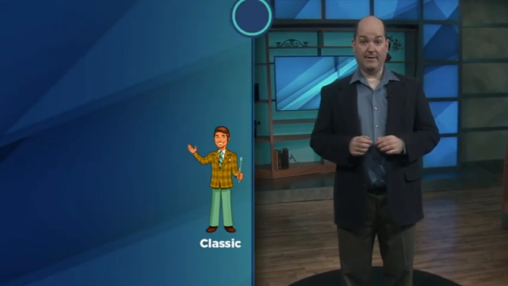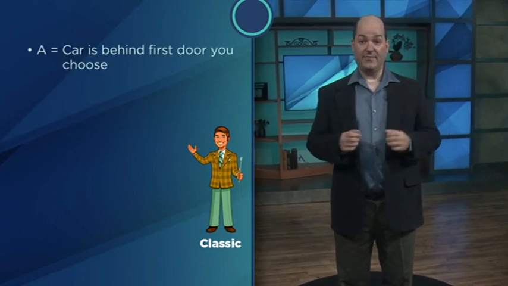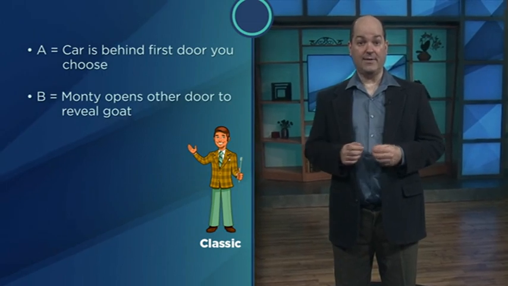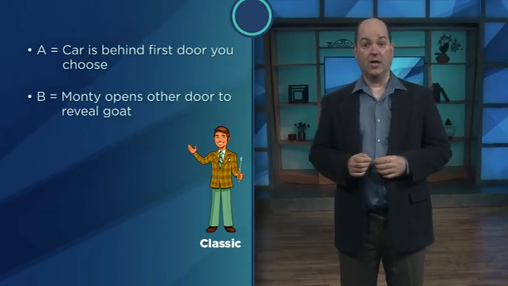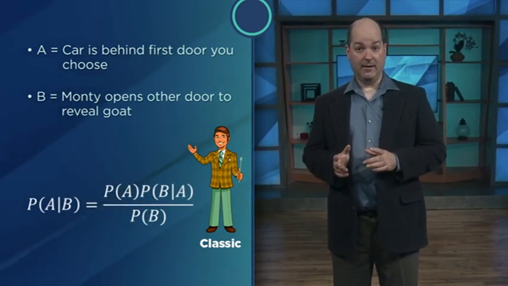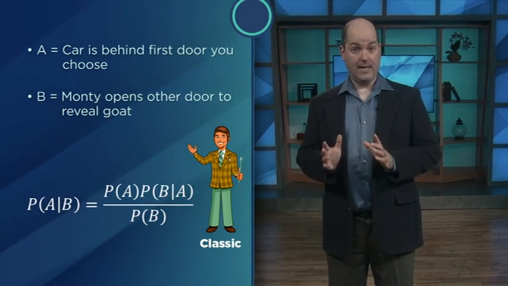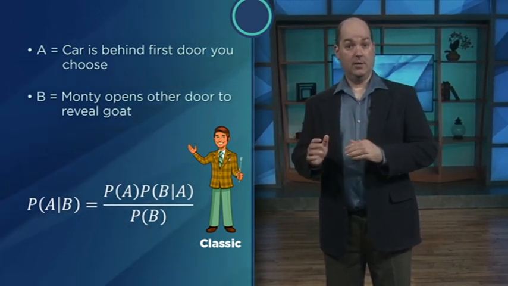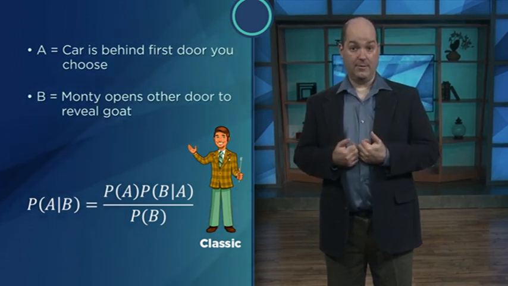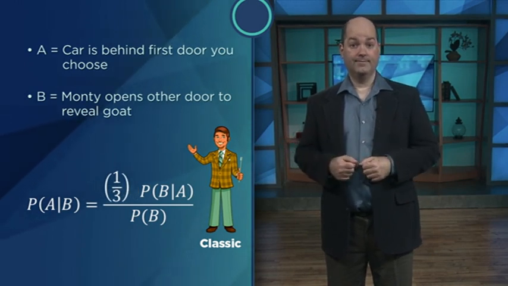Let's start with classic Monty. We'll say that A is the event that the car is behind the door you chose first, and let's say that B is the event that Monty opens some other door to reveal a goat. We want the probability of A given B. Bayes' theorem says this probability depends on three things. First, we need the probability that the car is behind my initial door, and that probability is 1/3.